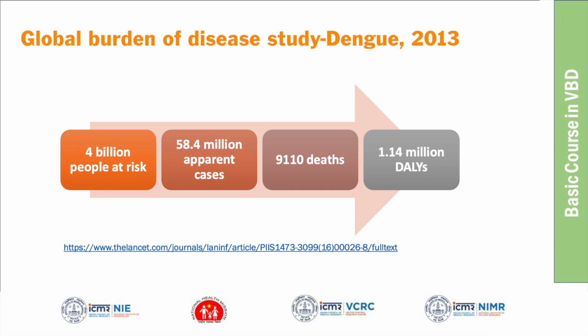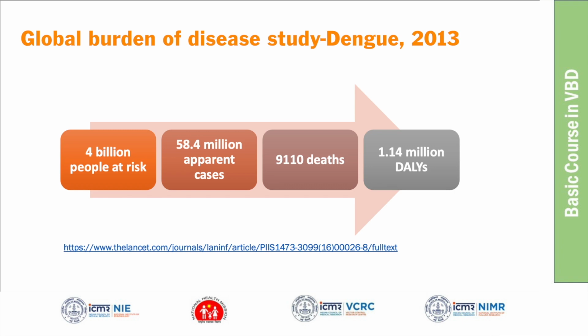Among these 4 billion people, every year they estimated 58 million people develop apparent infection. Apparent means symptomatic; these terms all mean the same. 58 million people develop apparent infection. Among them, they have estimated 9,000 deaths. 9,000 people are dying every year due to dengue at a global level. So this is not at the India level, it is at a global level.